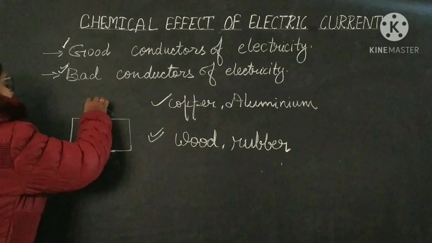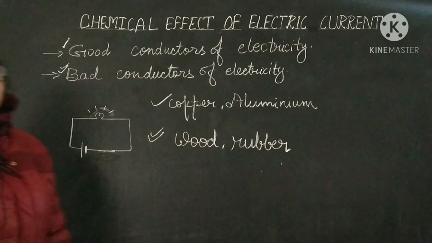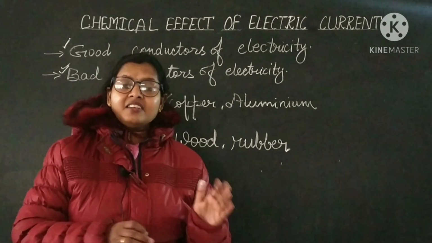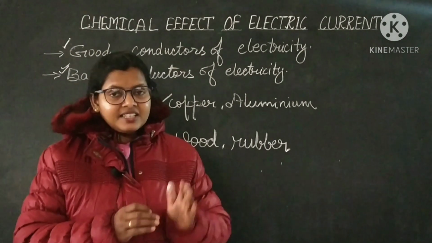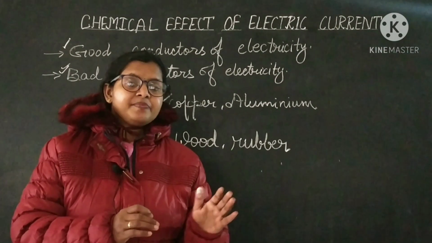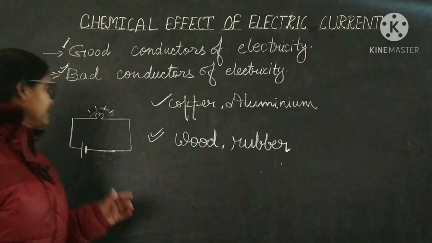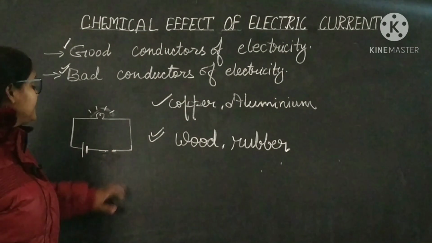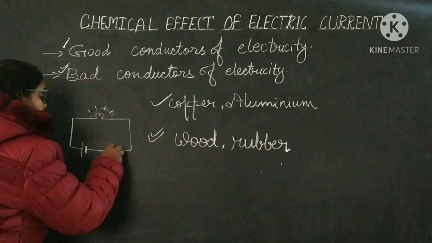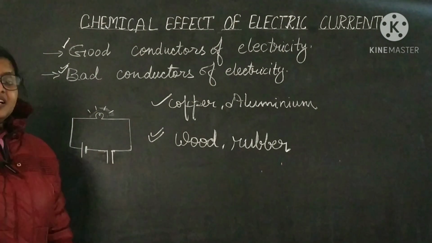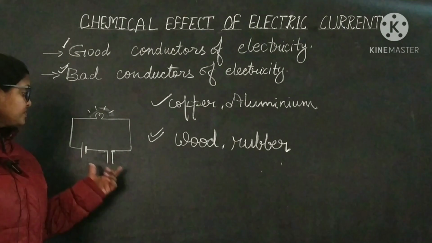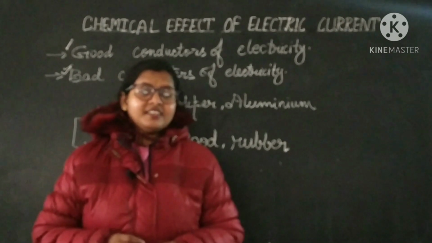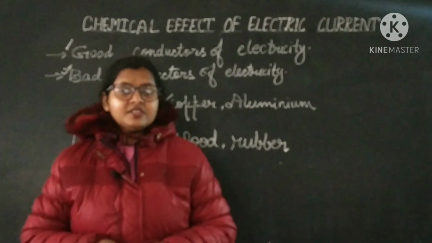And then finally, when the circuit is working properly, your tester is ready, with which you can test whether the given solution, the given liquid, will conduct electricity or not. For this purpose you have to make this circuit. Now again open that and turn these wires like this. And what you have to do? You have to check now, do the liquids conduct electricity or not? So let's check.